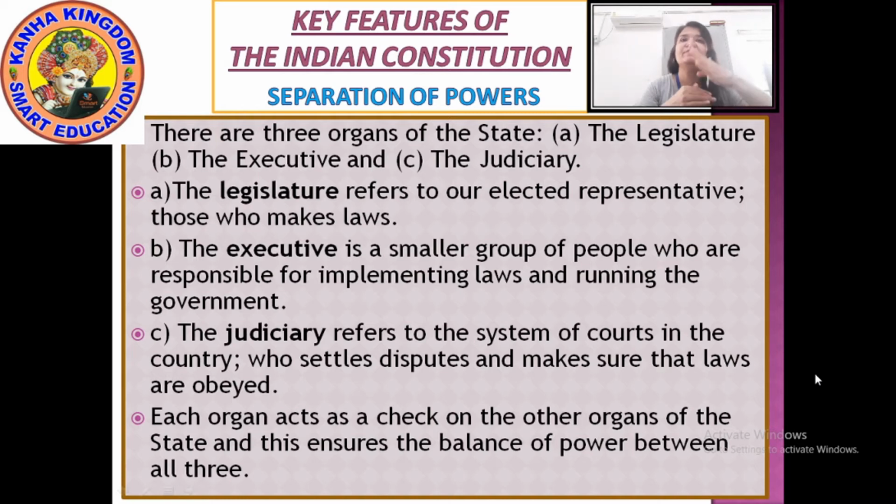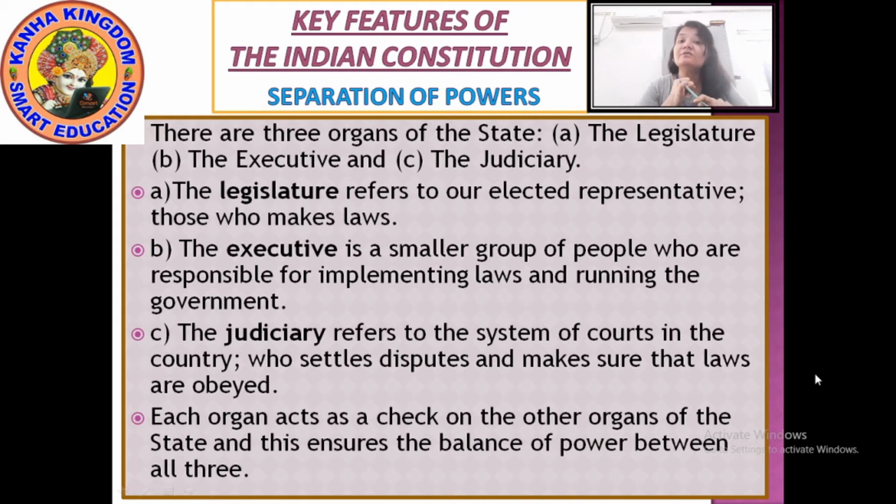If one would not have checked the laws of others, then the government would not have run very smoothly. So here each organ acts as a check on the other organ. So I repeat again, what is a legislature? The legislature refers to the elected representatives who make law.